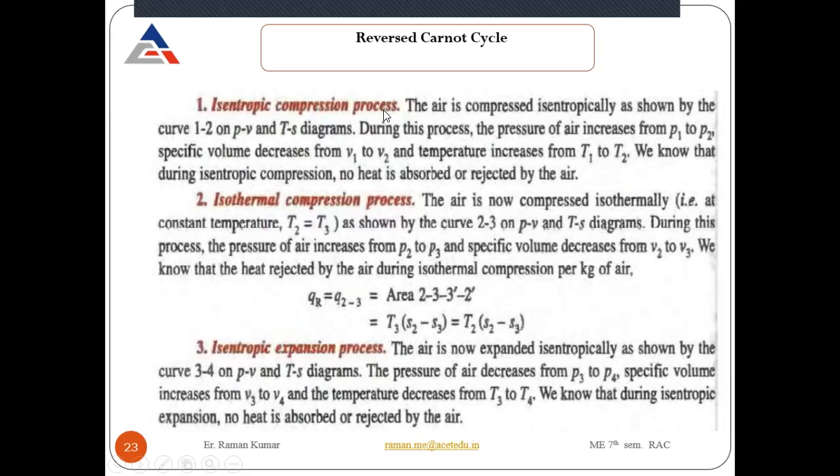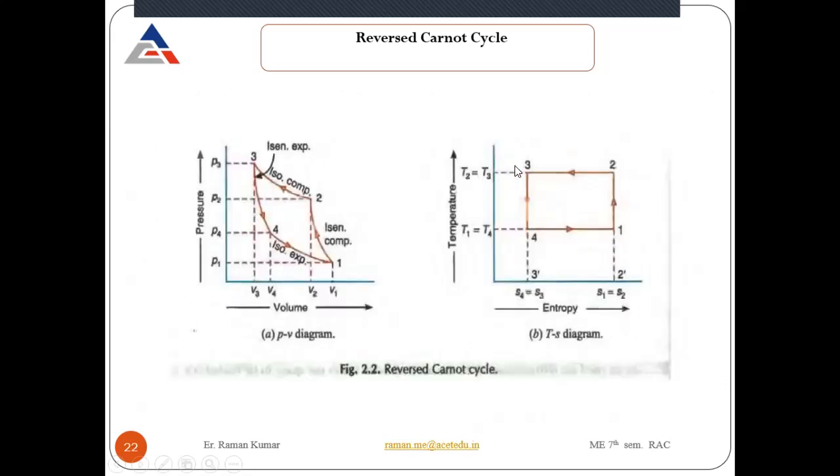So during isentropic compression, there is no rejection of heat or taking it to the system or from the surrounding. But during isothermal compression, there is a rejection of heat to the surrounding. So how much heat during isothermal compression, per kilogram of air, is rejected to the surrounding? That will be equal to T3 into S2 minus S3.